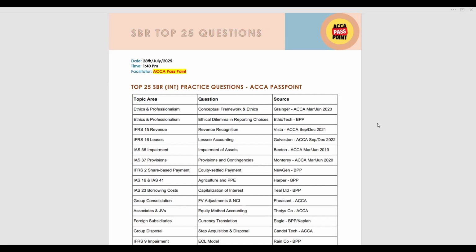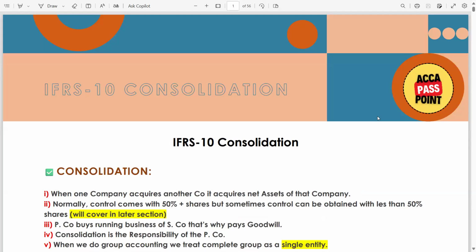Today is day 1 of IFRS 10 consolidation. A total of 5 to 6 classes will be based on this topic, in which I will cover consolidation, equity accounting, consolidation statement of financial position, statement of profit and loss, statement of cash flow, and we will also cover foreign subsidiary cases in this topic, IFRS 10. Also, there is one more new standard, IFRS 19, disclosure of group accounting, which will be covered in this series. So this is day 1, IFRS 10 consolidation.